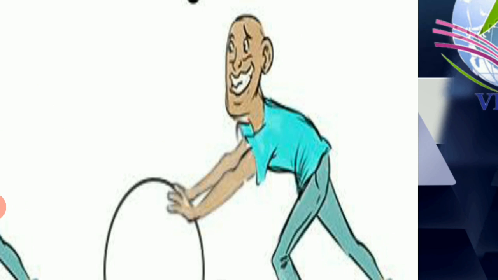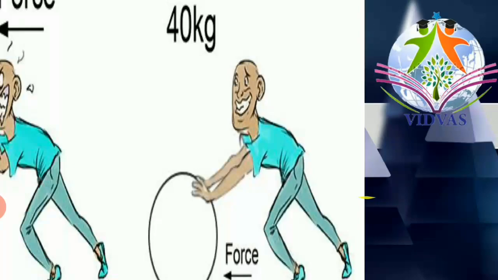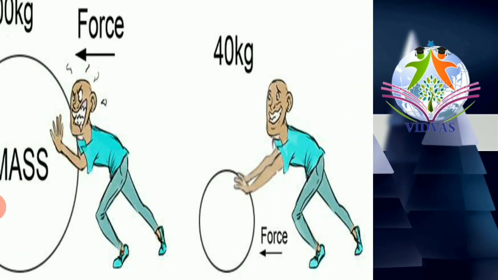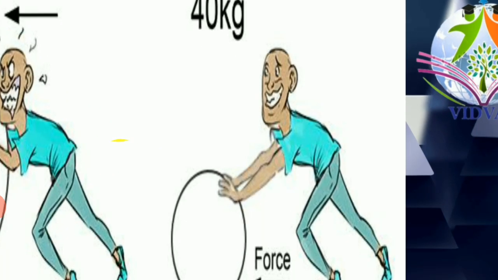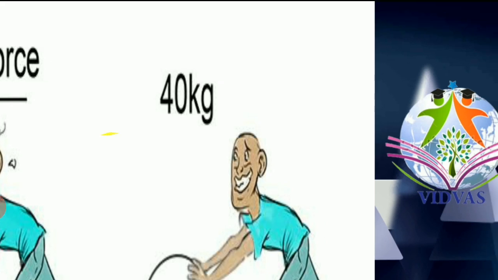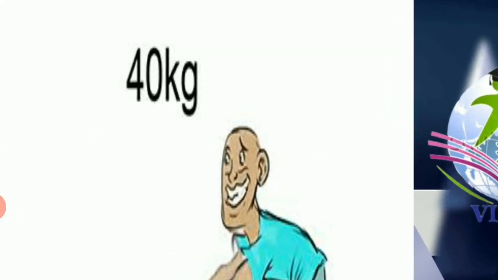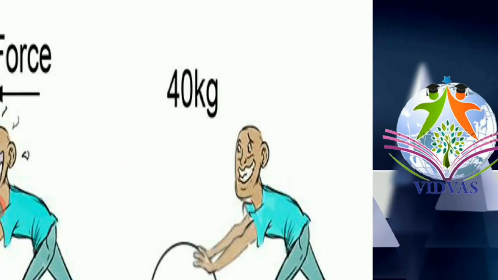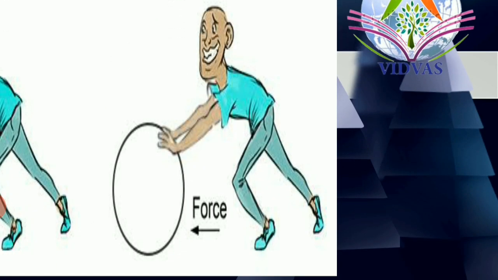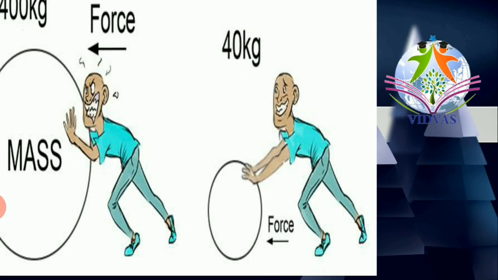The smile on his face says that he is able to move that object with less force. What is the mass of that particular object? On the screen it is given as 40 kgs. Happily he is applying force on this 40 kg object, and he is able to roll it, or he is able to move it.